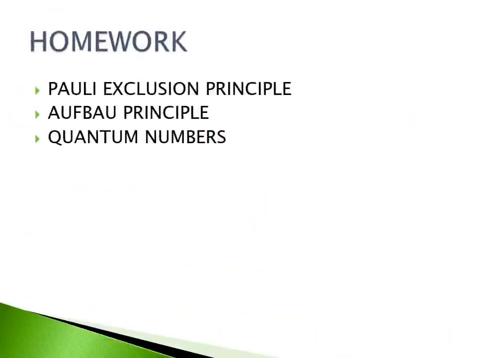Okay, that's all children. Write any 10 one-word answers as homework from page number 44 to page number 56. It's your homework, and this unit is completed. Next class we will see the next unit. Go through the Pauli exclusion principle, Aufbau principle and Hund's rule also. Write those 3 questions as an assignment.